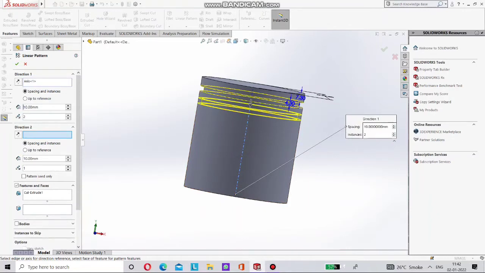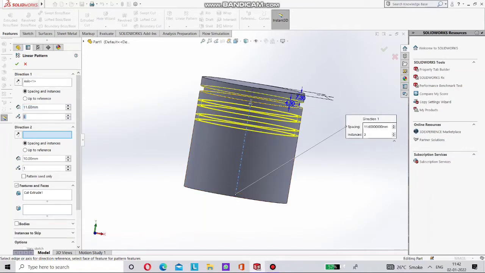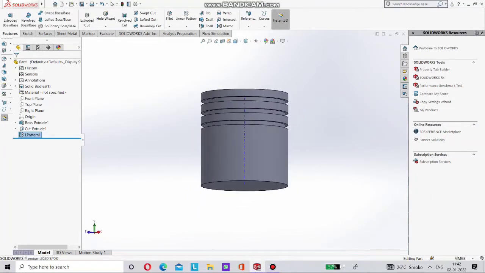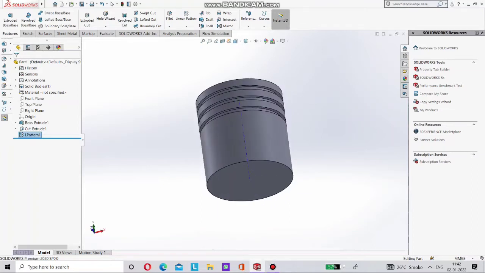Now make the distance 7.3 mm plus 4.3 mm, and make it 3 in the linear pattern below. Save this. Three slots are done here.